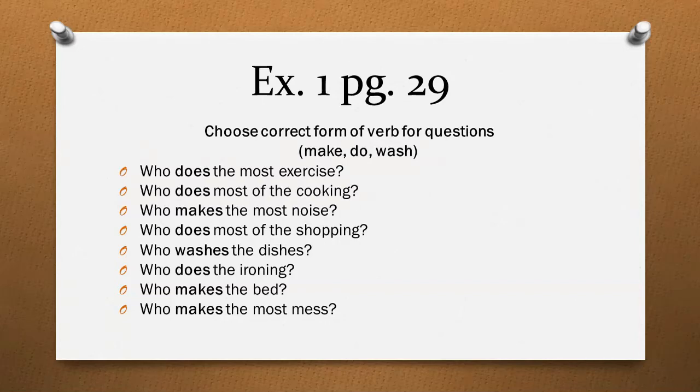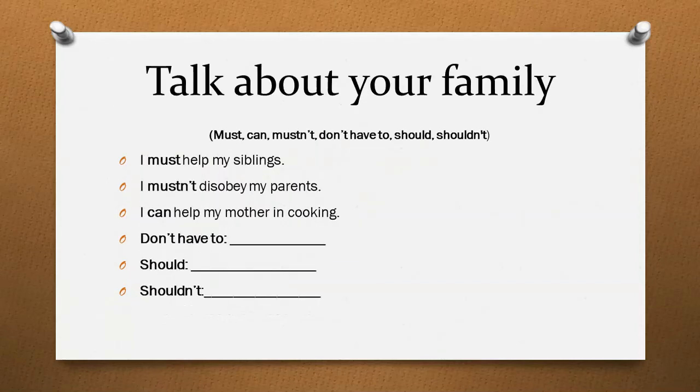Then on the same page, you are asked to talk about your family, that is exercise number 4. You are given the modals that are must, can, must not, don't have to, should, shouldn't. Like exercise 1, the questions we have just asked in the survey, we have to make sentences using these words. And in these sentences, we should talk about our family.